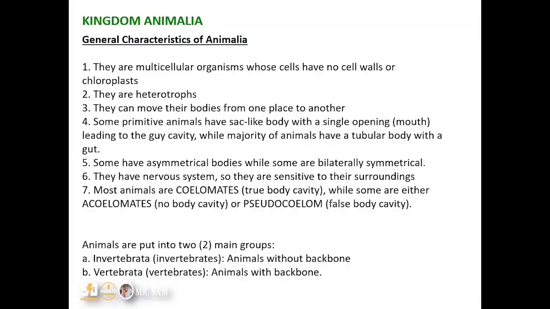So we'll kick off with the general characteristics of kingdom Animalia. First, they are multicellular organisms whose cells have no cell walls or chloroplast, meaning they cannot manufacture their own food because they lack chloroplast, so they are heterotrophs. That's what the second option says there. They are heterotrophic organisms. That means they cannot manufacture their own food, so they depend either directly or indirectly on plants. And the third one, they can move their bodies from one place to another, unlike the plants that can move only parts of their body, and the animal can move their whole bodies from point A to another point B.